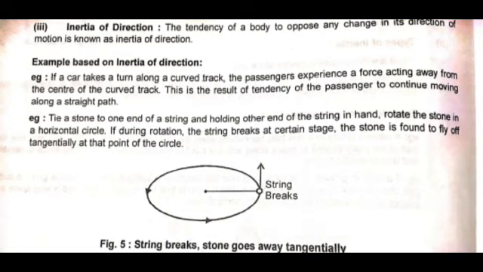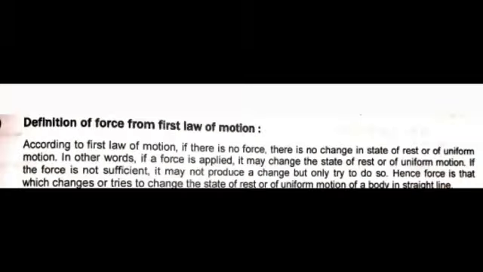From all this discussion, now we are in a position to define force from the first law of motion. According to the first law of motion, if there is no force, there is no change in the state of rest or of uniform motion. In other words, if a force is applied, it may change the state of rest or of uniform motion. If the force is not sufficient, it may not produce a change but only try to do so. Hence, force is that which changes or tries to change the state of rest or of uniform motion of a body in a straight line.